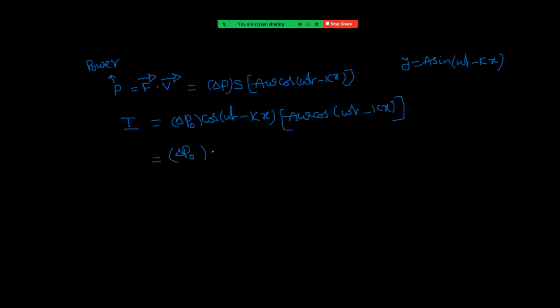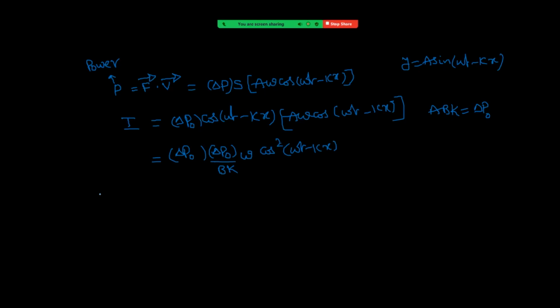A, right. In the place of A, I want to write, by using ABK is equal to delta P naught. I told you to remember this one, right? Because we use this in solving problems. Delta P naught equal to ABK. In the place of A, I write delta P naught by BK, and the remaining is omega into cos square(omega t minus kx), right?